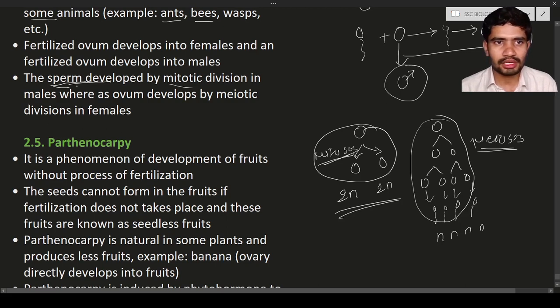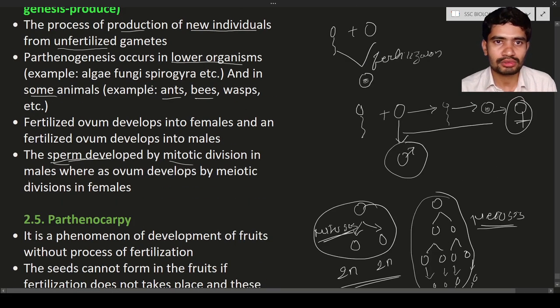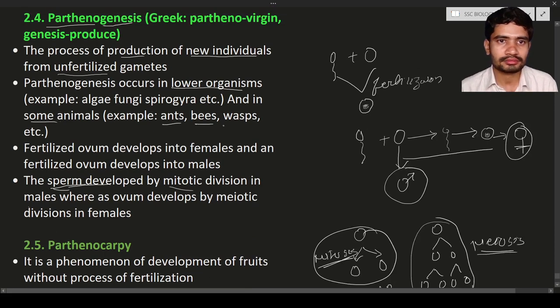Okay, but remember here, the sperm is going to develop by mitotic division in these organisms, and the ovum is going to develop by the meiotic process in these females. In case of these organisms, what are those organisms? Like ants, bees, wasps, etc.